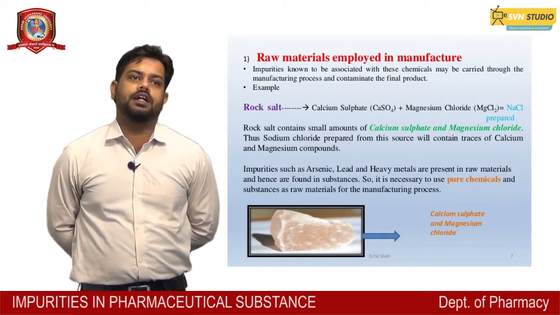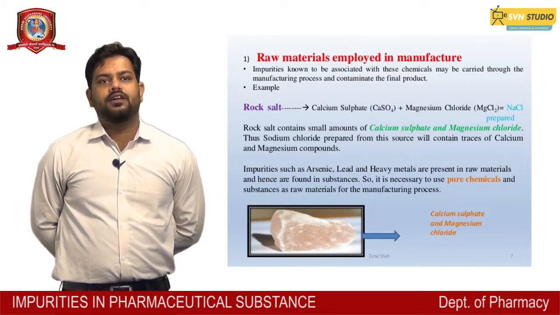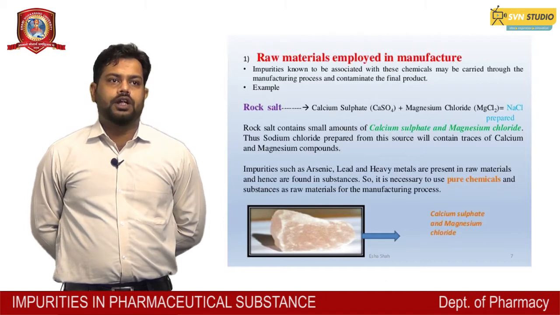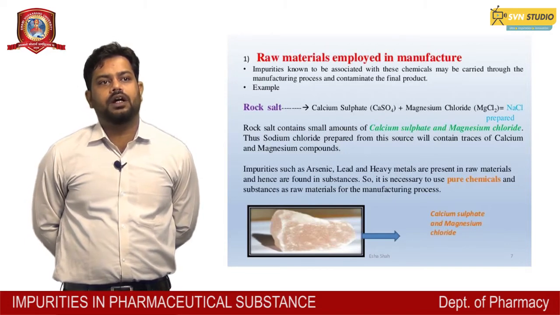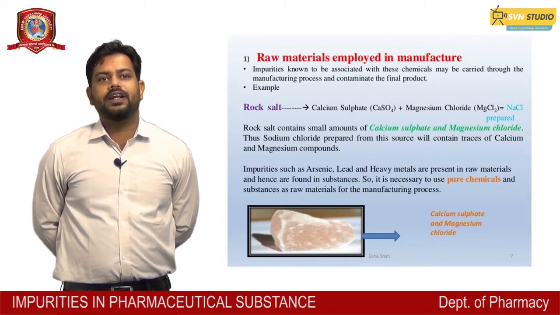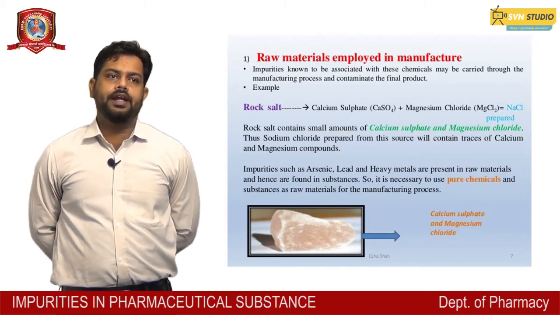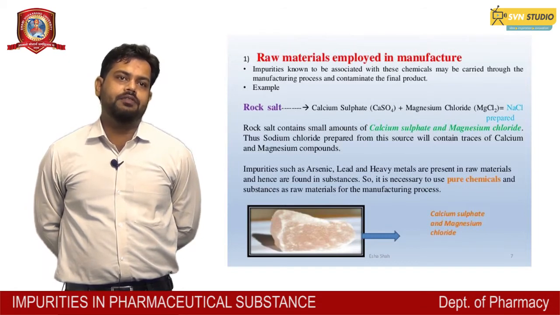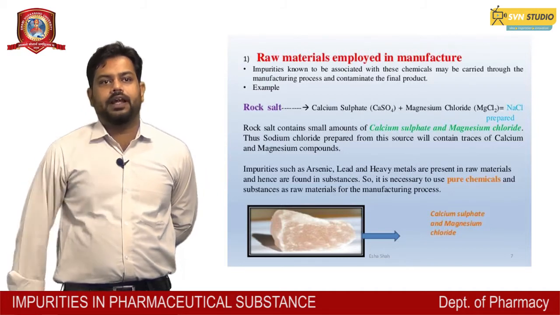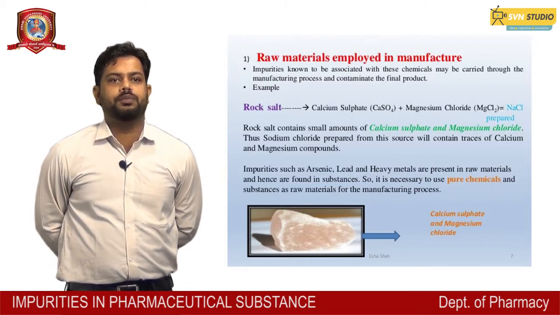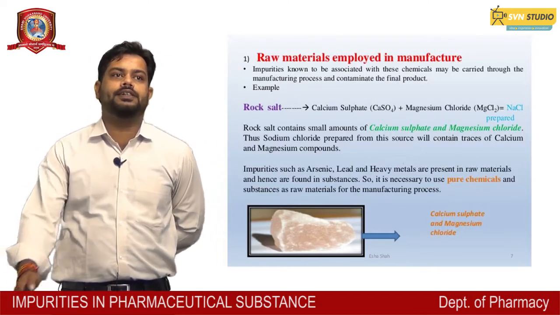An example is rock salt, which contains calcium sulfate, CaSO4, plus magnesium chloride, from which NaCl is prepared. The rock salt contains a small amount of calcium sulfate and magnesium chloride. Thus the sodium chloride prepared from this source will contain traces of calcium and magnesium compounds, which are forms of impurities, along with arsenic, lead and heavy metals present in raw materials. So it is necessary to use pure chemicals and substances as raw materials in the manufacturing process. This diagram shows calcium sulfate and magnesium chloride present in the form of impurities.